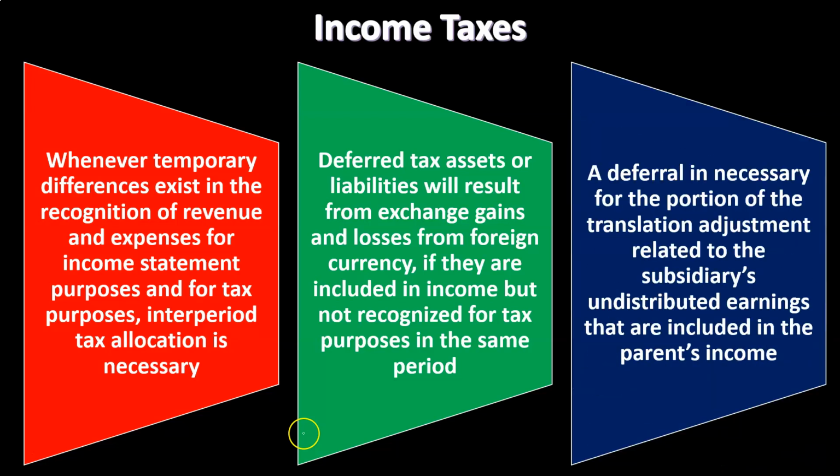So a deferral is necessary for the portion of the translation adjustment related to the subsidiary's undistributed earnings that are included in the parent's income.